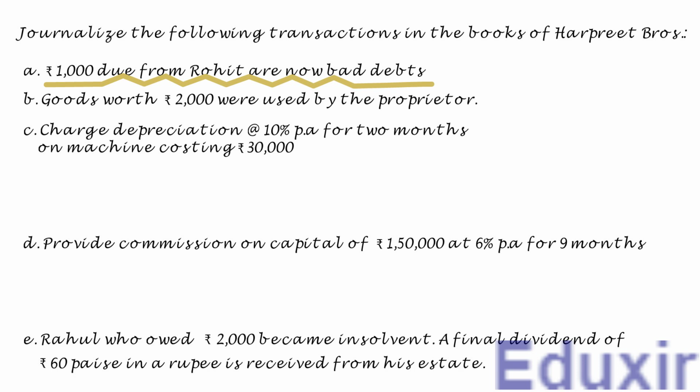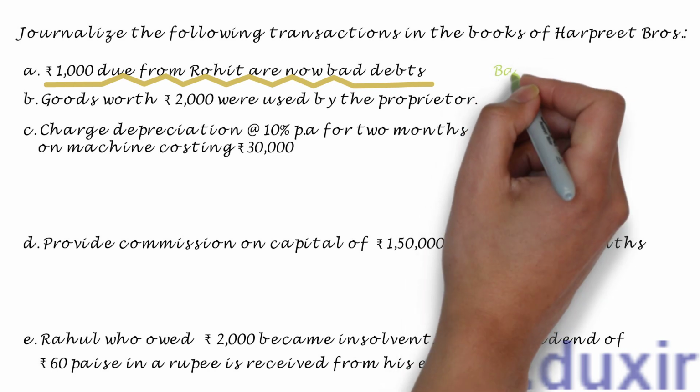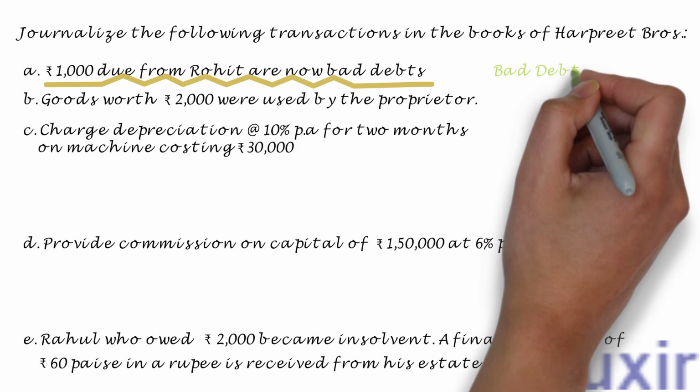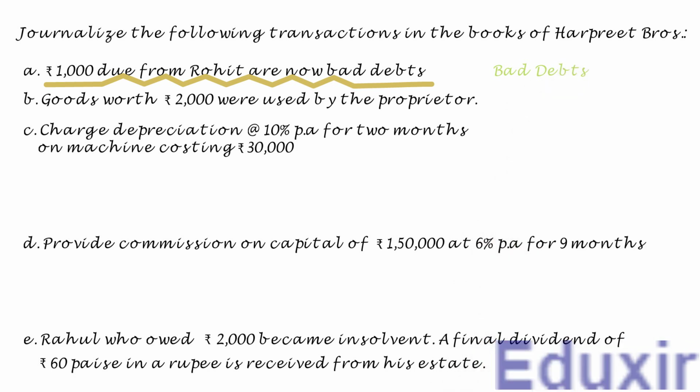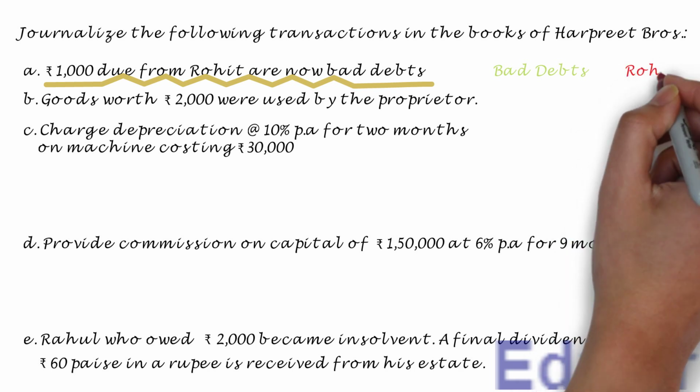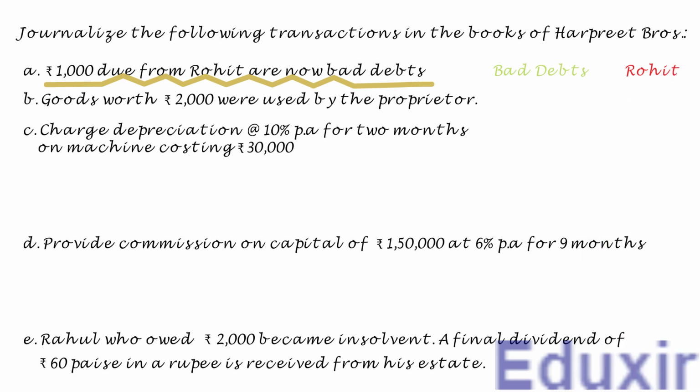The rule to record an expense incurred is to debit the corresponding expenses account. In this case, the bad debts account should be debited. At the same time, as we are transferring the amount to be received from the debtor Rohit to the bad debts account, the debt to be received from the debtor Rohit will be decreasing. In other words, the debtor asset of the business will be decreasing in this transaction. The rule to record any decrease in the asset is to credit the corresponding assets account. In this case, the debtor Rohit's account should be credited. With this analysis at our disposal, let us proceed with the journalizing of this transaction.